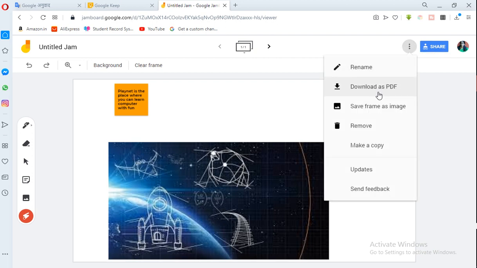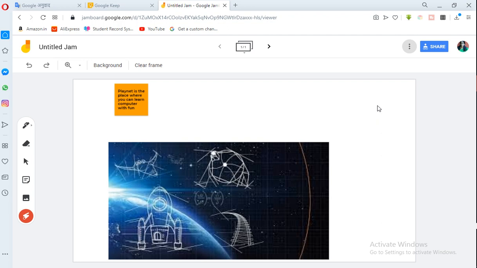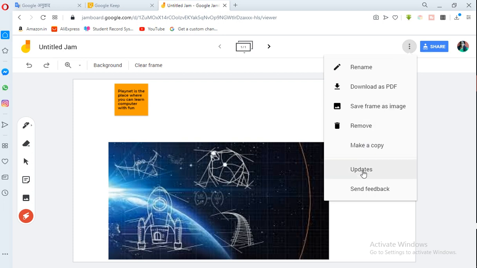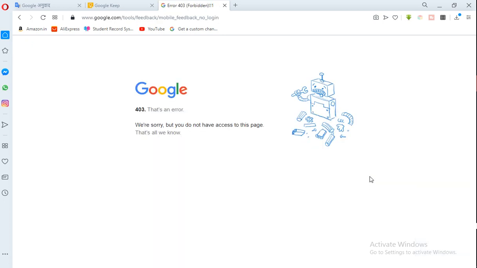Rename, download as PDF, save frame as image. Save. Then this is the jam one. Make a copy, update, send feedback. If you want to send the feedback, then you can send.